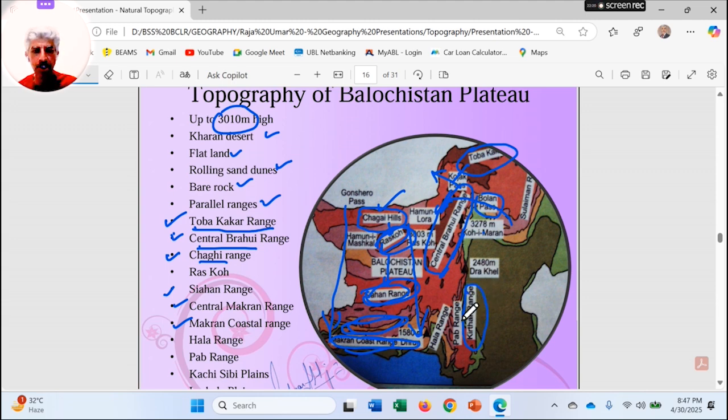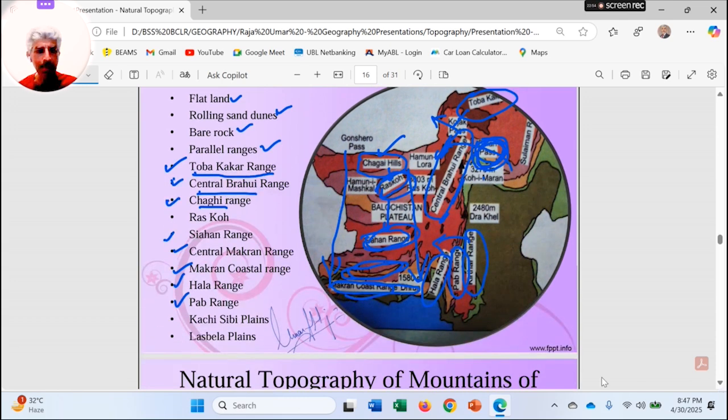This is part of the western mountains that I already explained. Just in the west of Kirthar range, there are the Pub range and Hala range. So these two ranges are in the west of Kirthar range like this, and we find the Kachi Sibi plains over here on the eastern side of the Central Brahui range. And the last one is the Lasbela plains as well. Lasbela plains is down in the south.